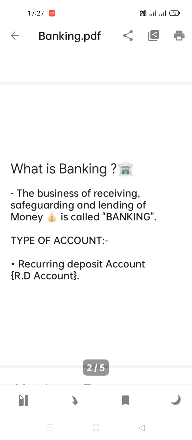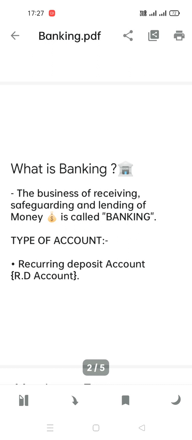So to deposit a huge amount of money, there is an institution known as a bank.